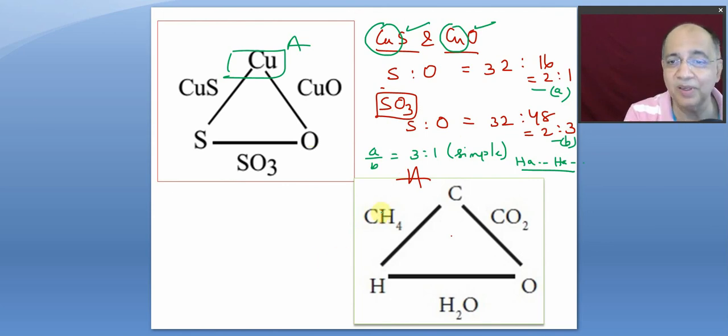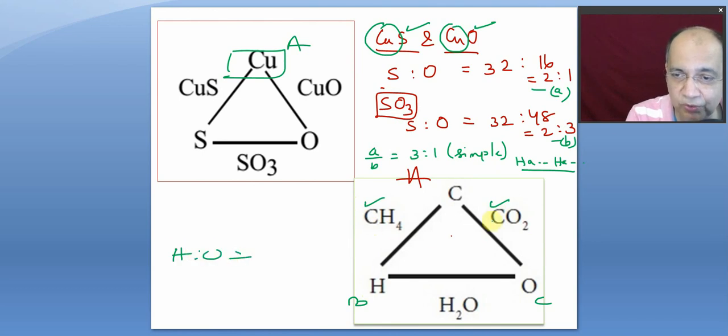And there is another example. Supposing A, carbon hydrogen giving methane. Supposing we do not know the formula of methane, carbon, oxygen, carbon dioxide. This is B and C. When B and C combine to form water, we'll find the same manner if one carbon atom is here. It is fixed. So H is to O is equal to 4 is to 2, that is 2 is to 1. Obviously, if the ratio is 2 is to 1 between atoms, the mass ratio is not same, but it is also fixed.